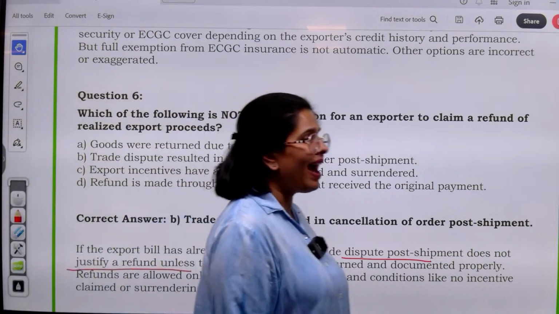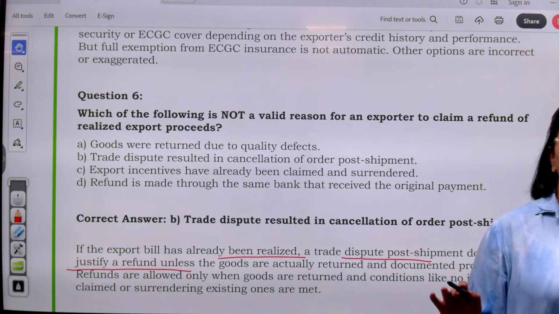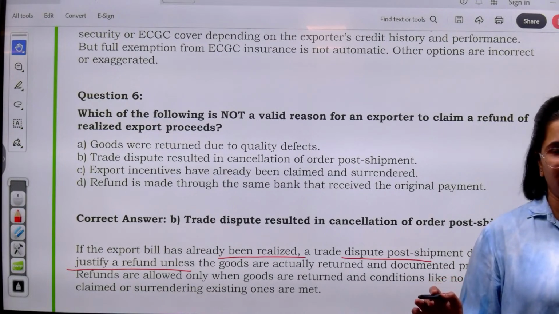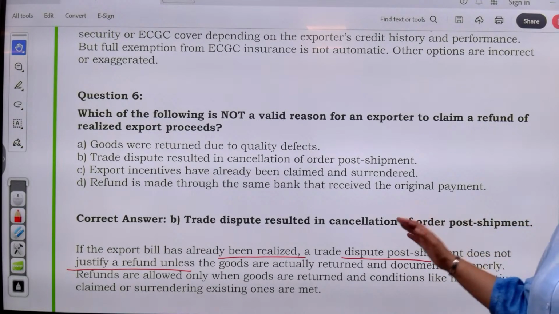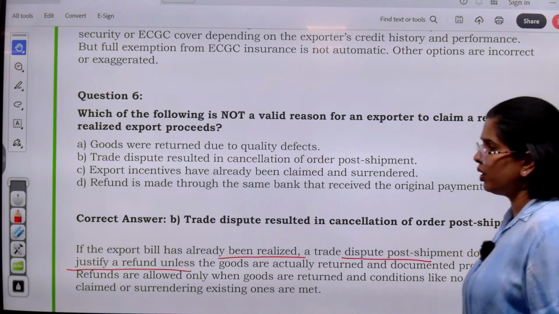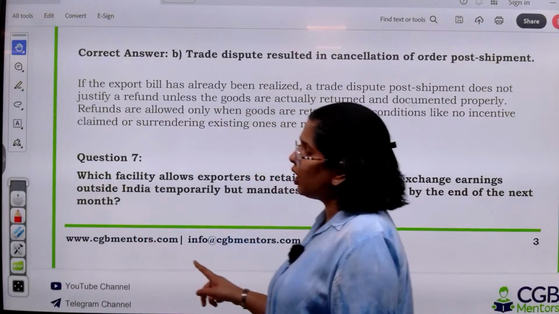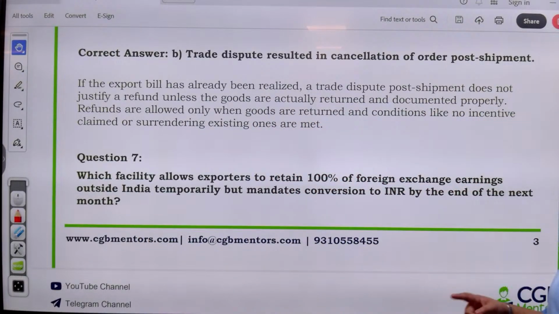So once you have actually received the goods, at that moment we can think of giving back the refund to you, but till then, this is not a possibility, right? So refunds are allowed only when the goods are returned. Just a trade dispute will not allow you to claim refund.